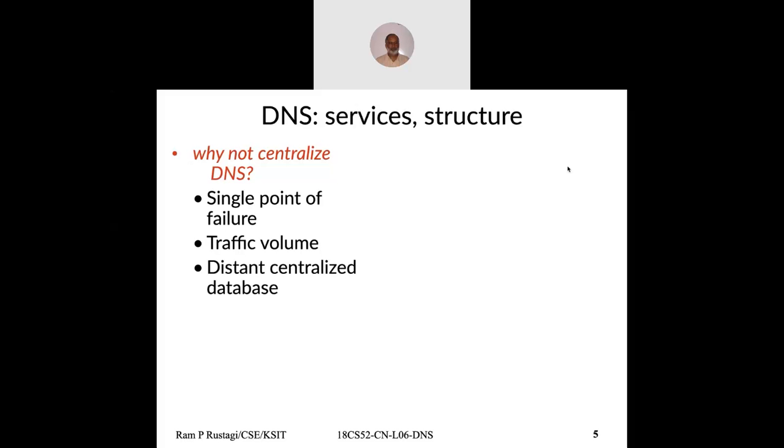Not even that, one system would be in one place, could be in the US, India, any other country. But for all the other remaining countries, the distance from that place to the particular single server would be too far away. And again, the user won't get a desired response. So that also plays a role.